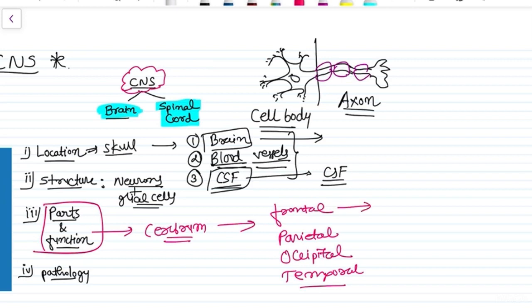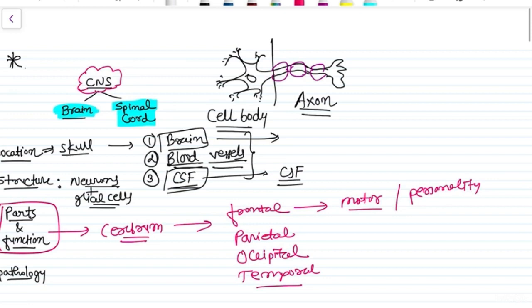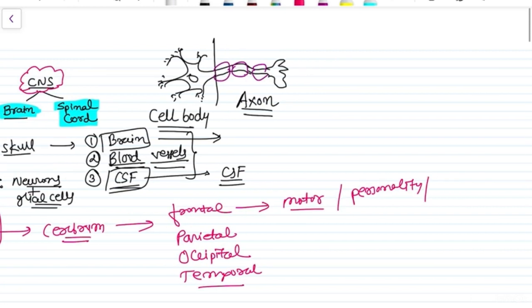Frontal lobe has got the motor function, or let's say personality, thinking. These are the functions of frontal lobe.